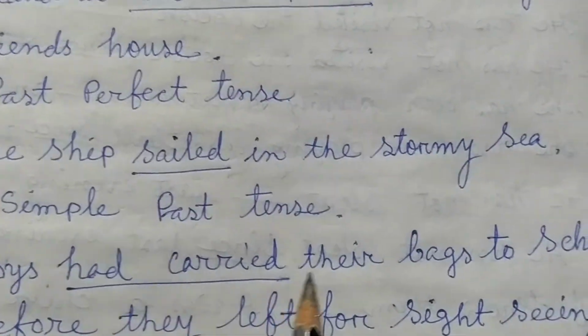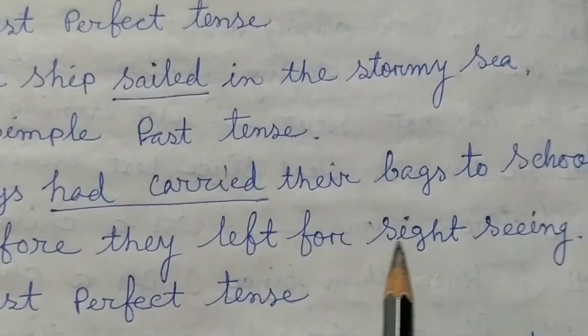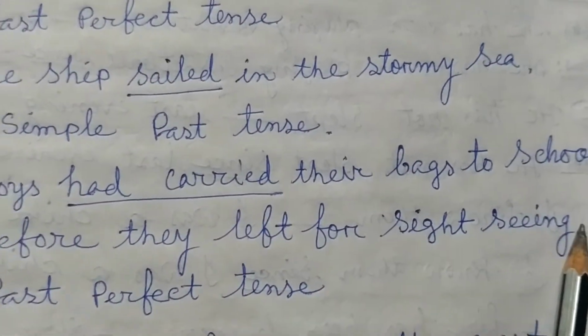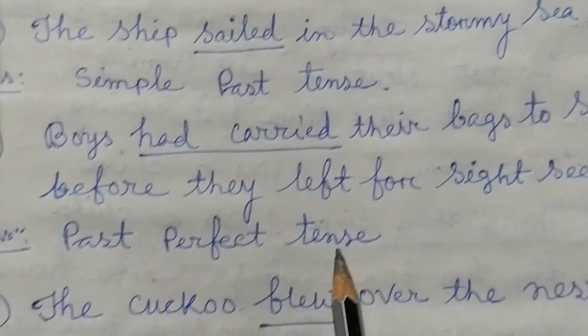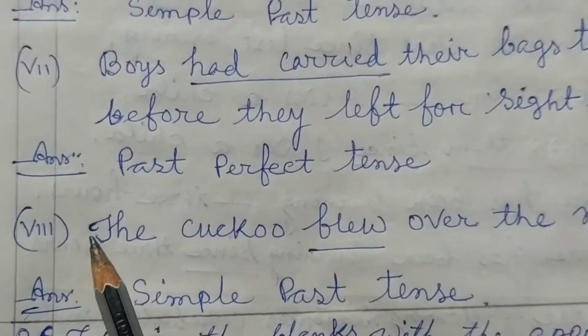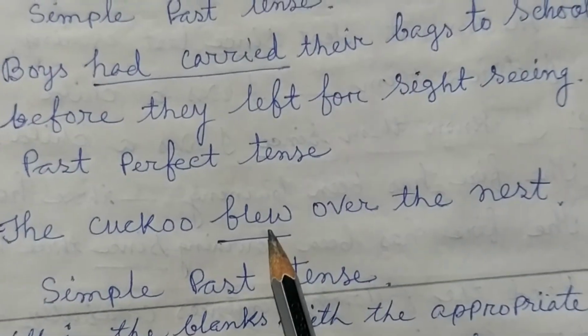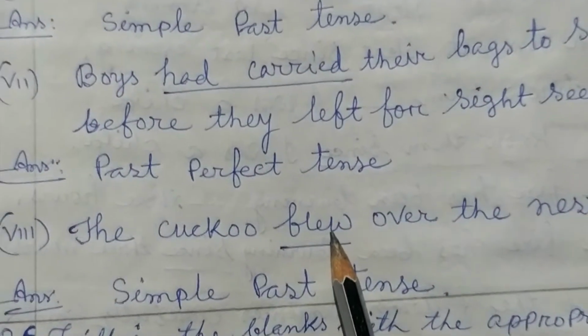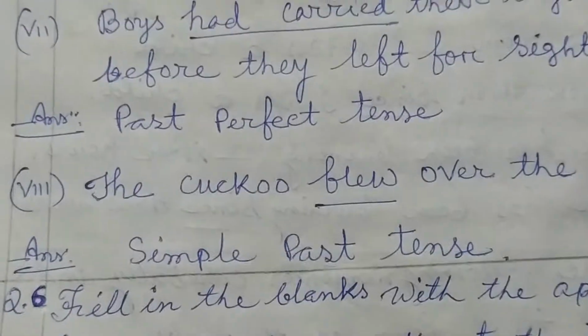Boys had carried their bags to school before they left for sightseeing. So students, had carried, past perfect tense. Now students, number 7. The cuckoo flew over the nest. Fly, flew, flown. As flew is given, it's an example of simple past tense.